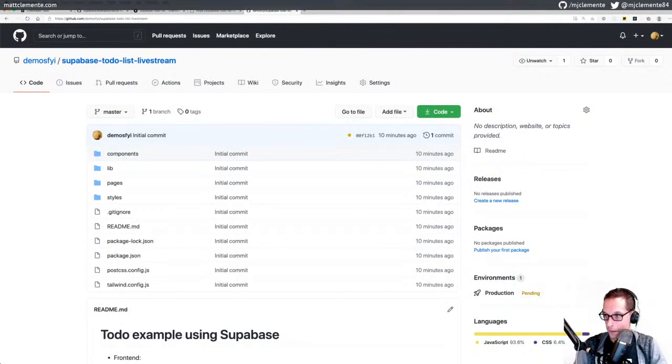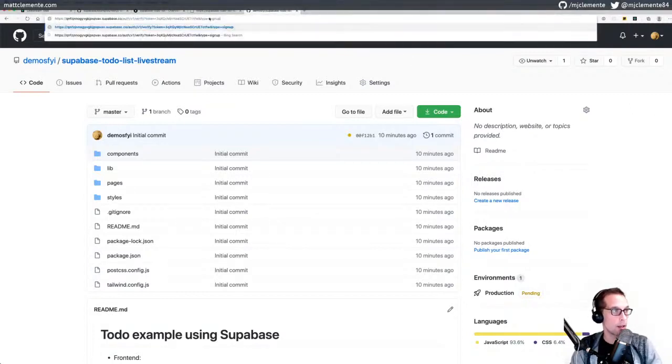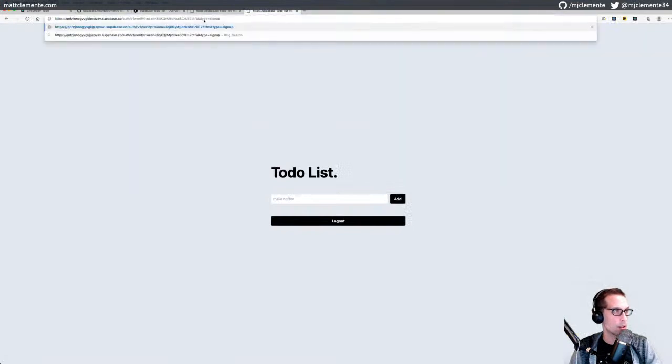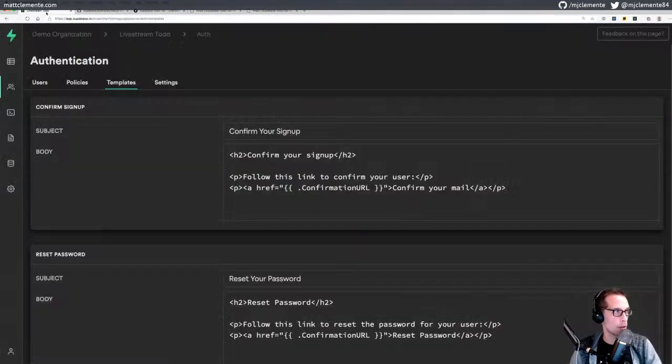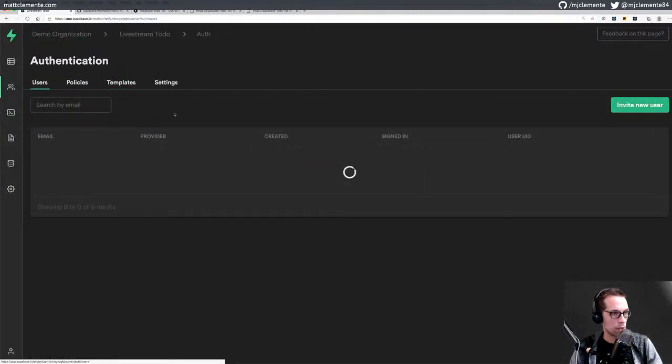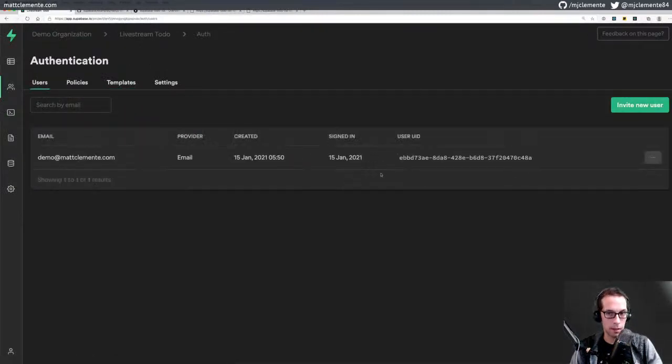Oh, my goal was to copy the link to verify my login, so I will do that once again. Copy link, and we'll verify that. Oh, I should have looked at that. Okay. Verification token. I am logged in now, so my users should now have signed in. Super cool. All right, so I understand a little bit more now.